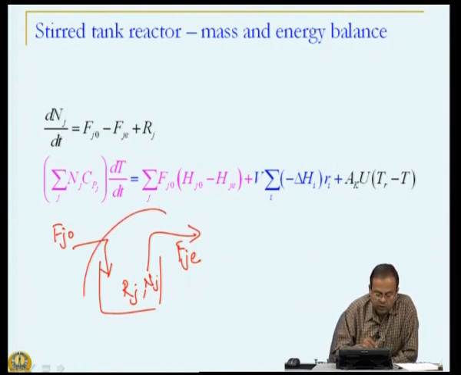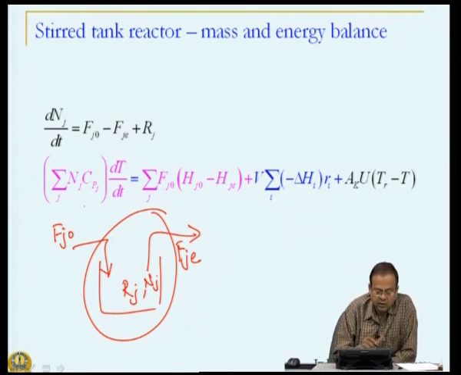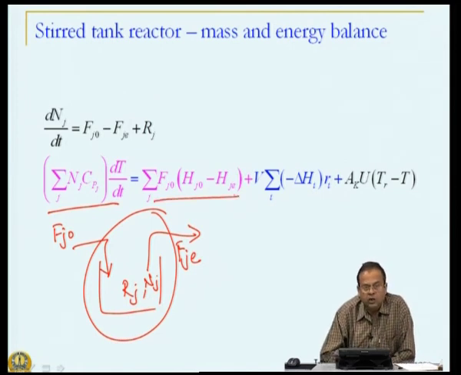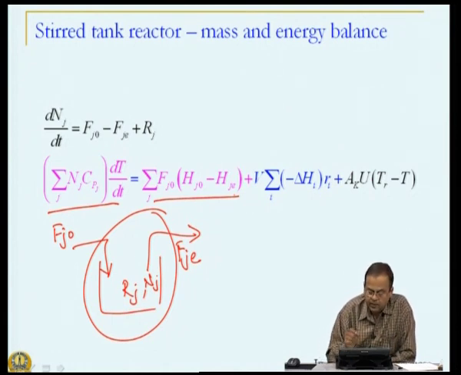We now have a balance over the entire reactor, because this is a stirred tank reactor, there are no variations. And a similar energy balance, this is the energy content of the reacting mixture. So, this is energy accumulation, this is convective flow in and out, the enthalpy of the stream coming in minus the enthalpy of the stream coming out. This again is the contribution due to reaction.